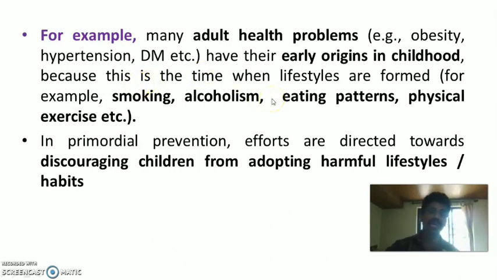This is because childhood is the time when lifestyles are formed. Our lifestyles and habits are formed in childhood, so they have to be corrected and modified in childhood. Then we can prevent non-communicable diseases such as obesity, hypertension and diabetes when that person becomes an adult. For example, behavioral lifestyle factors like starting smoking, alcoholism, differences in eating patterns, and lack of or regular physical exercise are all part of the lifestyle that may be developed in early childhood.